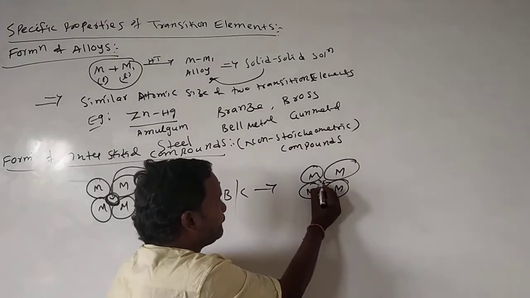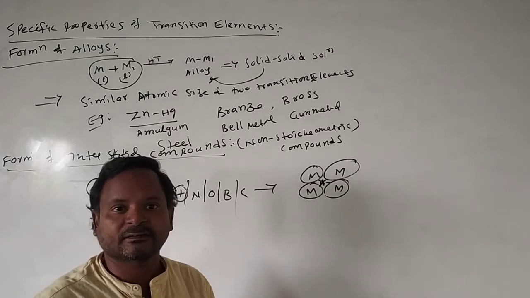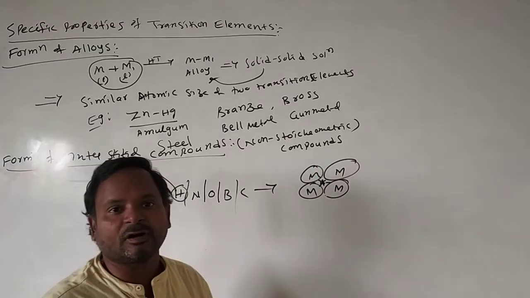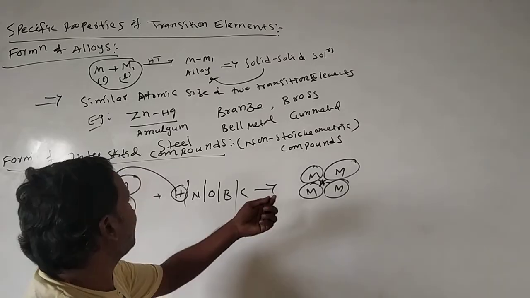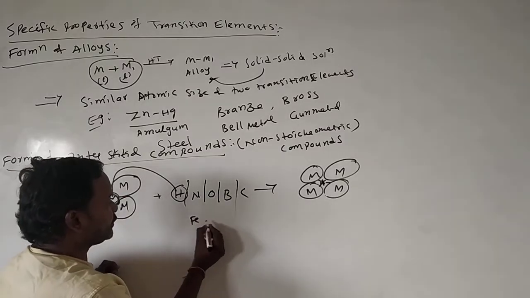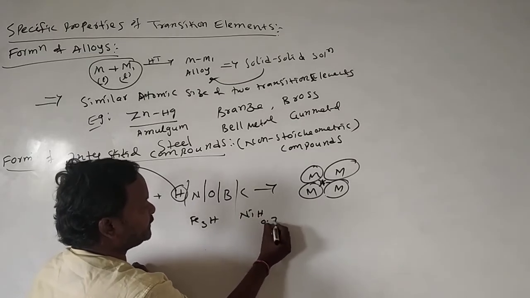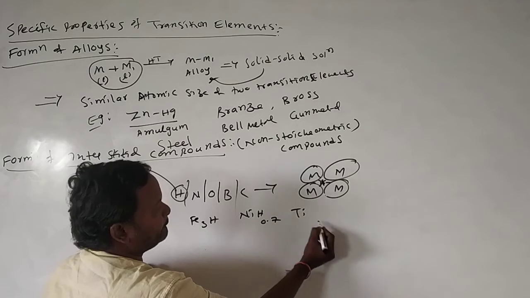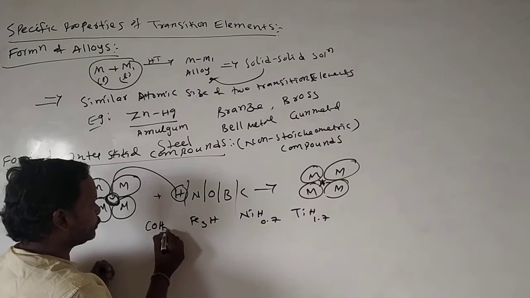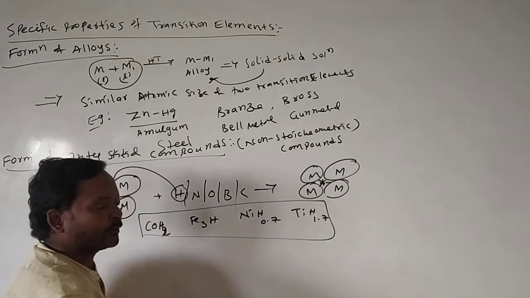In this space, hydrogen is held by metallic attraction forces, which are weak forces. If you heat, the hydrogen will come outside. This we call non-stoichiometric molecules. For example, Fe3H, NiH0.7, titanium H1.7, cobalt H2. These are the best examples for interstitial compounds.